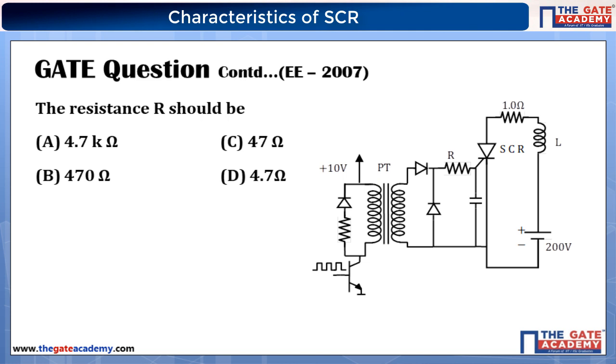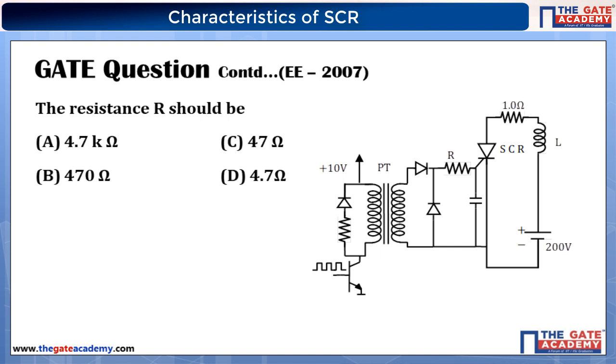It is not at all related to the gate, and he is not mentioning it at all. Actually it is not in the gate circuit, but still you got a question. See, the data he has given is very clear, so please focus on the data. Did they mention anything about SMPS? Tell me one thing. No, they have not mentioned anything about SMPS, because they are not asking about the working of SMPS.